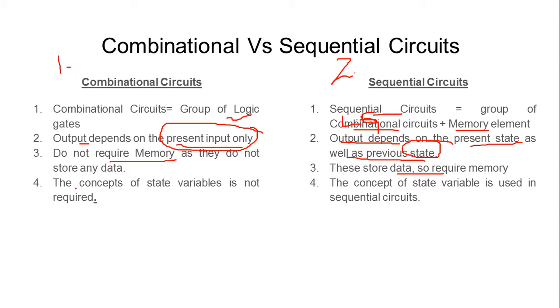In combinational circuits, the concept of state variables is not used. We do not use the concept of the previous state value, the next state value, or the present state value, because we do not require it. The output purely depends on the input variables coming to the combinational circuit. But in sequential circuits we need state variables, because they store some data. If some data is already present within the machine, I might need to reset or update it. For that reason, I need to know about the state variables.